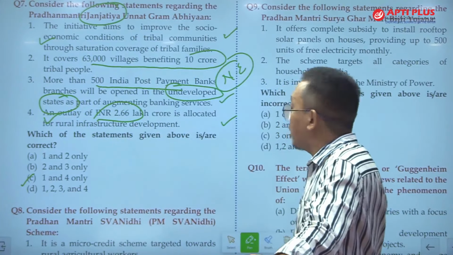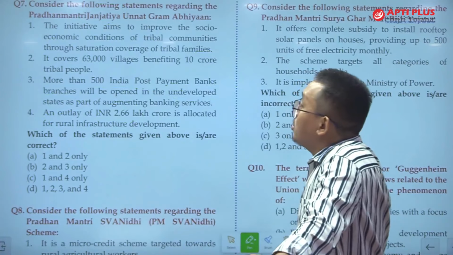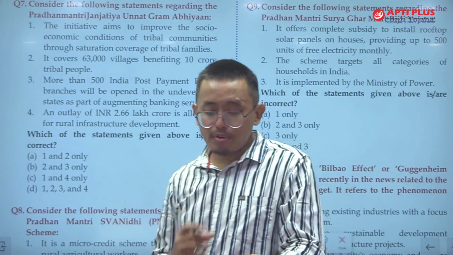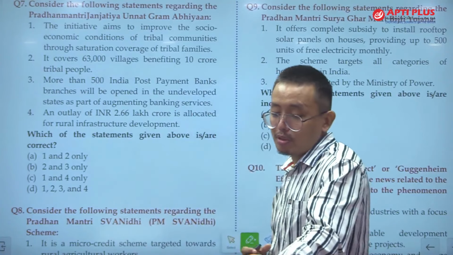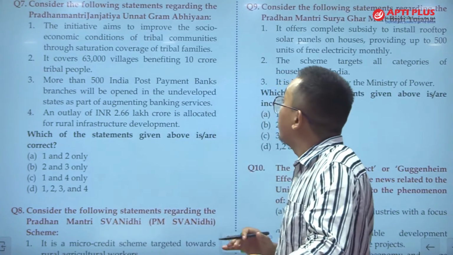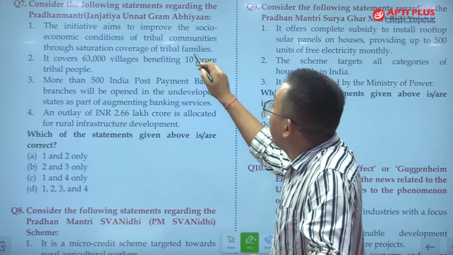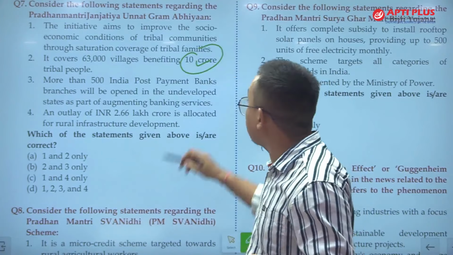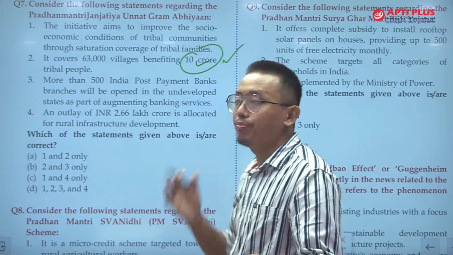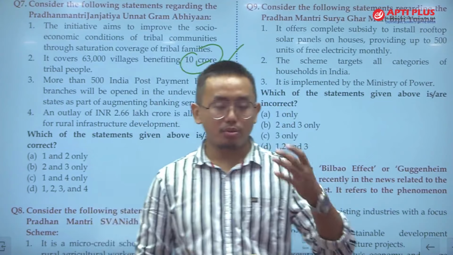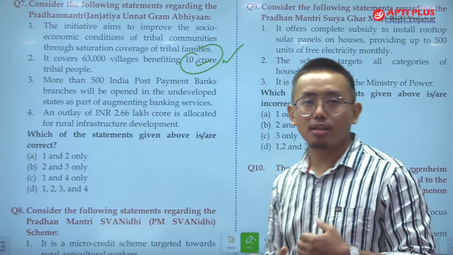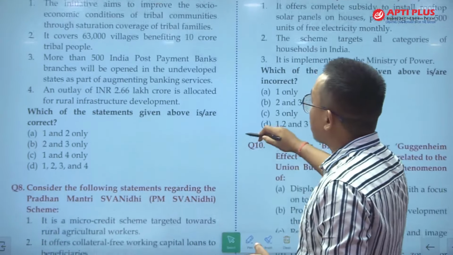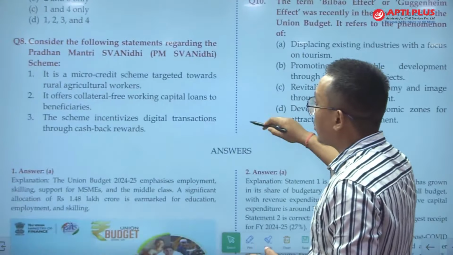And it covers the 6,300 villages benefiting 10 crore tribal people. So this is again the game of numbers. This program covers 6,300 villages benefiting 5 crore tribal people. So the answer is not 10 crore but 5 crore tribal people. If you see the people in India, the population of tribals itself is very low. So you cannot say that 10 crore people will be benefited from this.